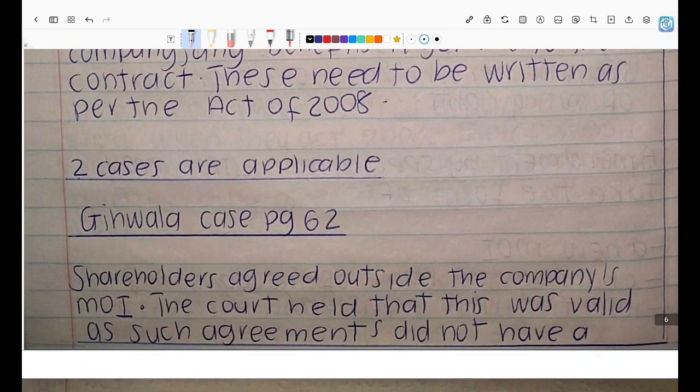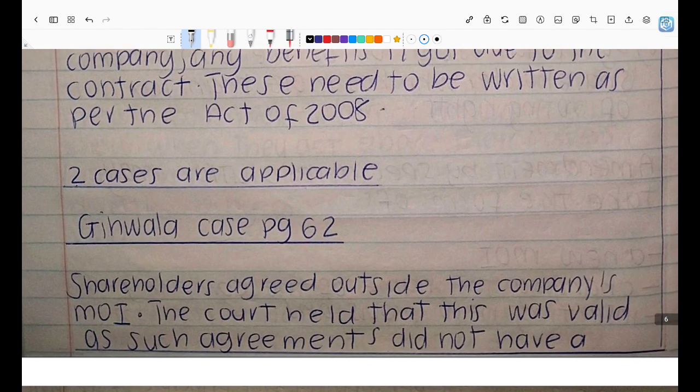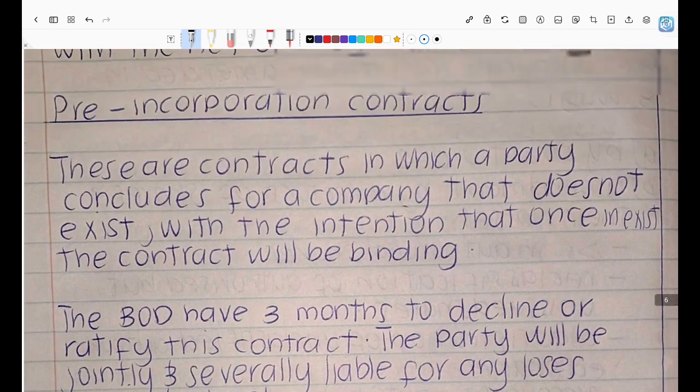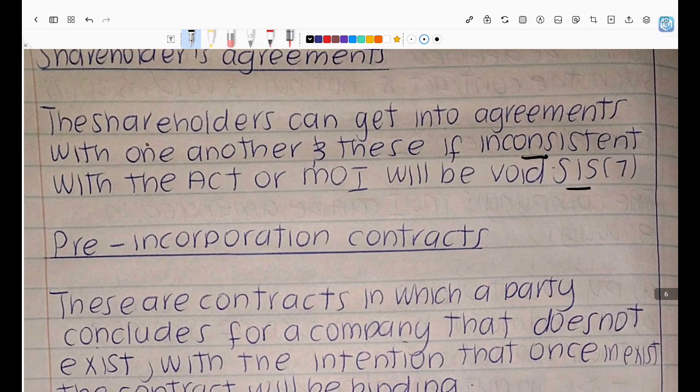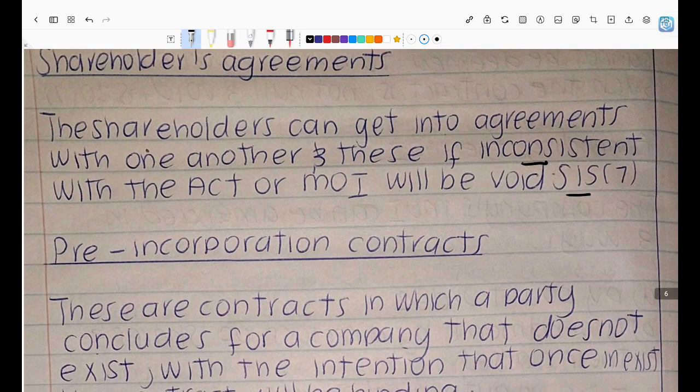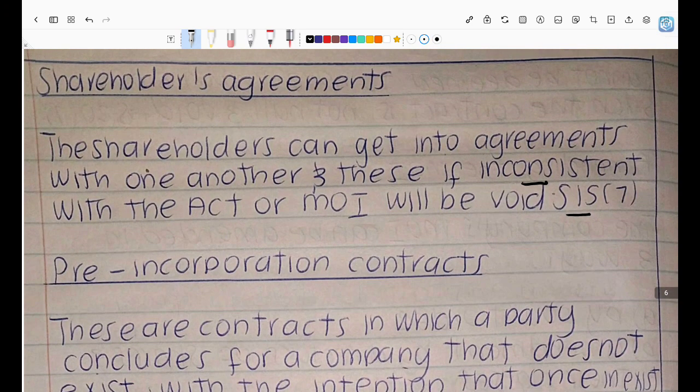I think I mentioned the Kuhala case. Oh yeah, the Kuhala case is not about that. I'm just reading agreements and I'm like, nah. The Kuhala case is about shareholders' agreements being inconsistent with the Act.